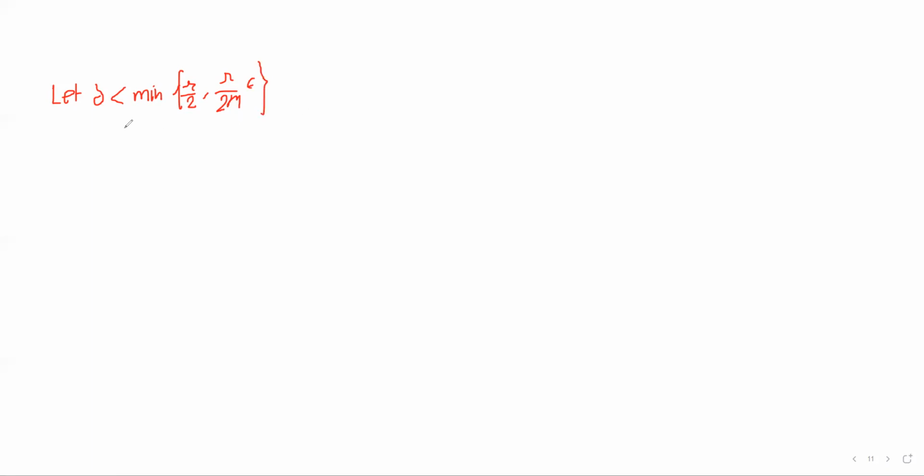It follows that mod of a minus z less than delta gives us mod of f of a minus f of z less than epsilon for all f in script f.